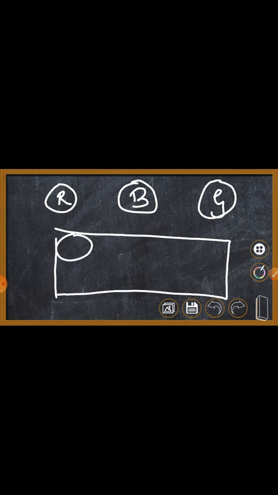It is not necessary that a brick will be made up of only one colored atom, which is red. It can be a combination of red, blue and green.